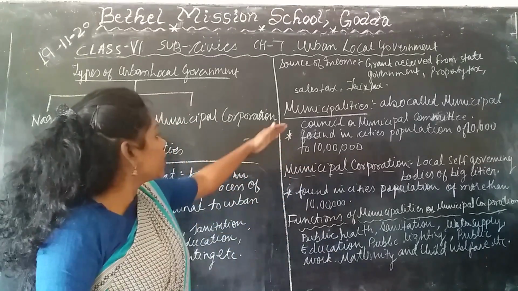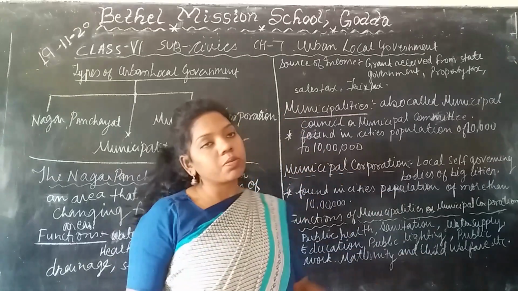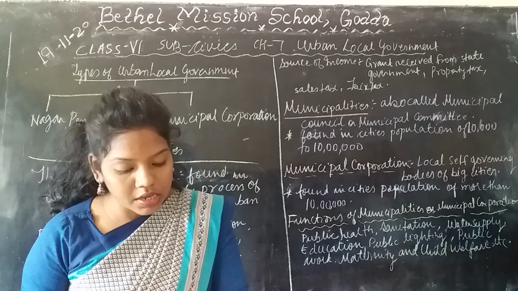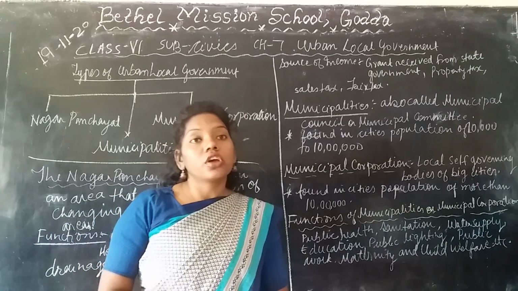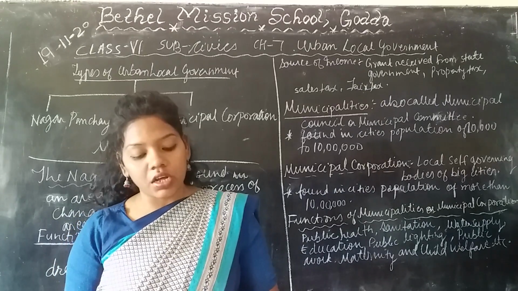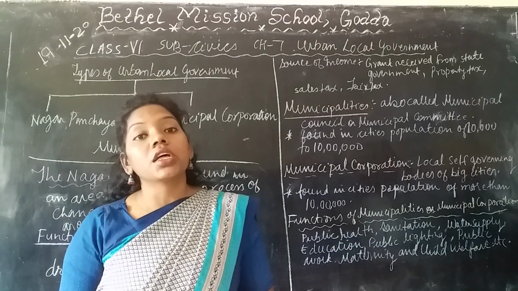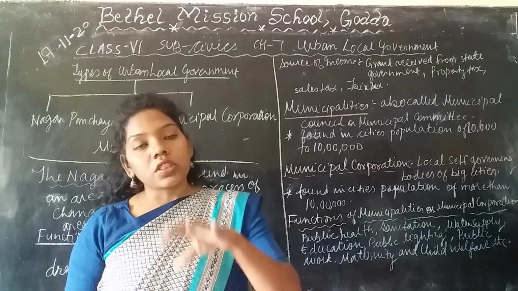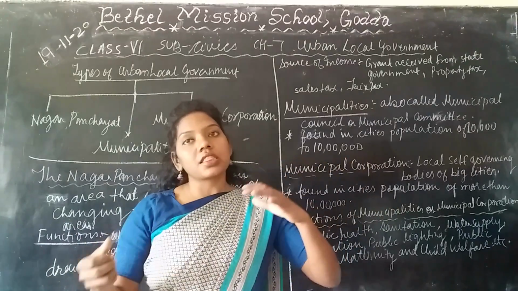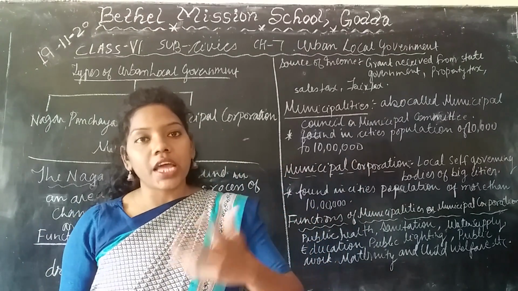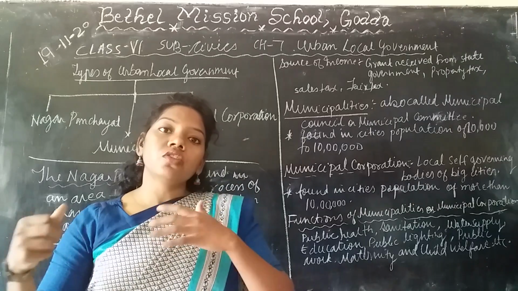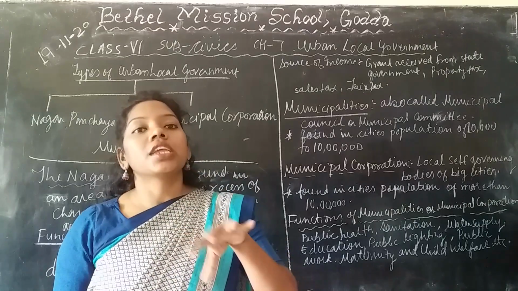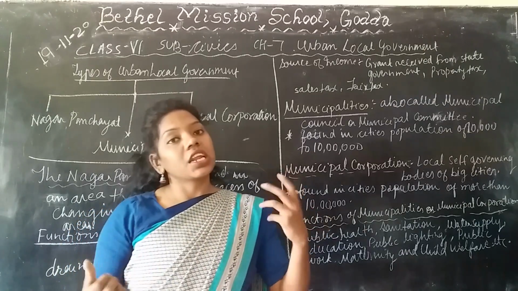Okay, and the source of income of these municipalities and municipal corporations: they get income from the property tax. Then you have the octroi, which is the tax levied on goods which come into the city from outside. These goods which come inside the city from outside have different taxes on them. According to the rate of different goods, they take the taxes. So they get income from the octroi.